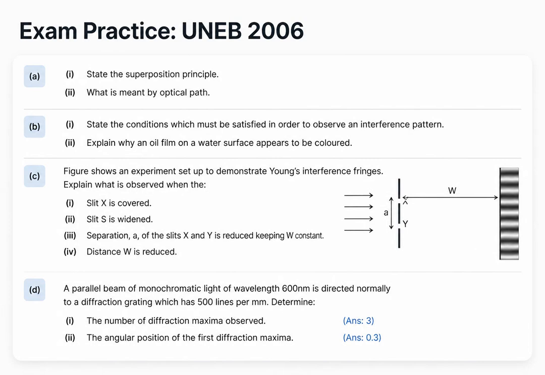The 2006 exam covers the superposition principle and optical path. It asks you to explain thin film interference in oil. A major question involves a Young's double slit setup, asking you to predict what happens to the fringes if you cover a slit, widen the source, or change the slit separation and screen distance. It ends with a standard grating calculation.